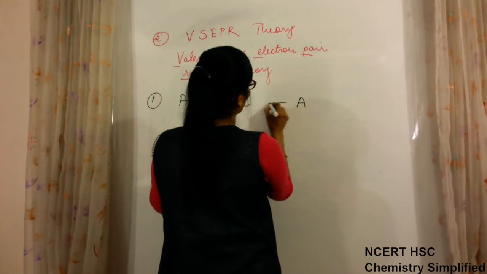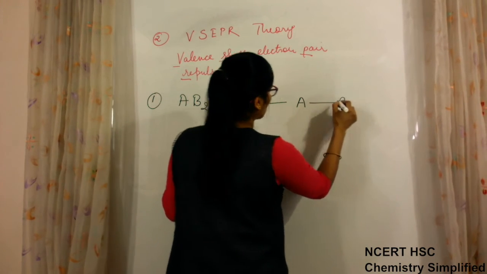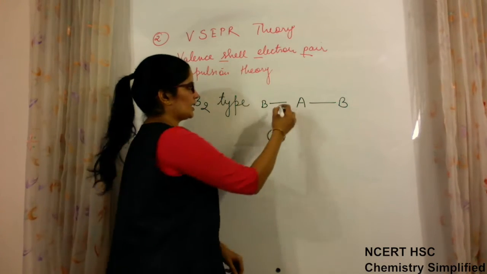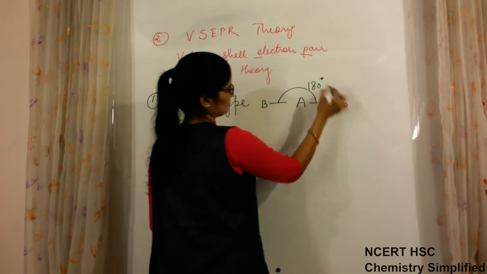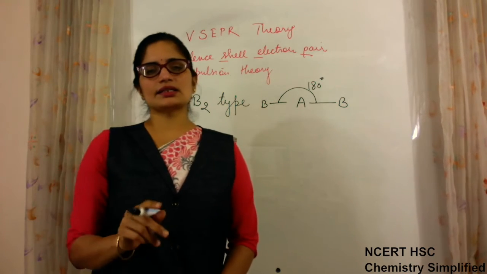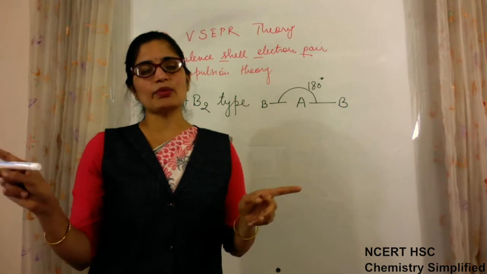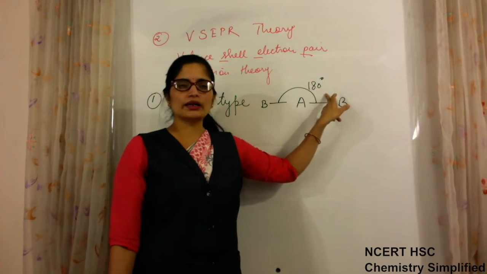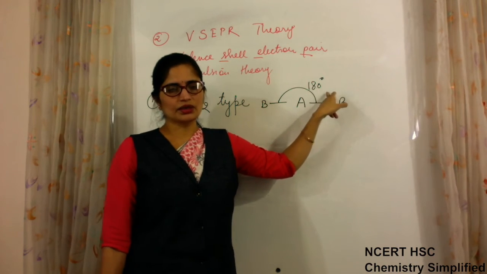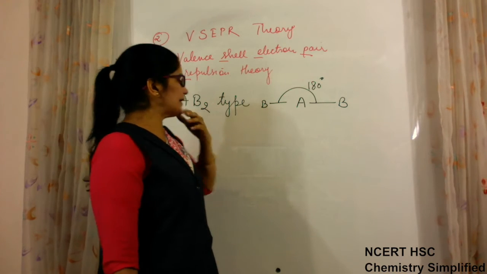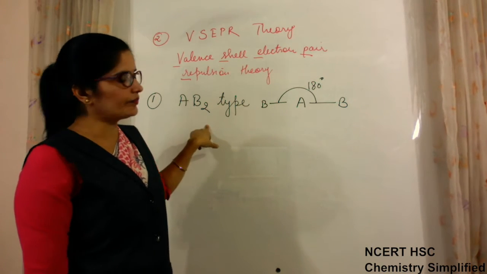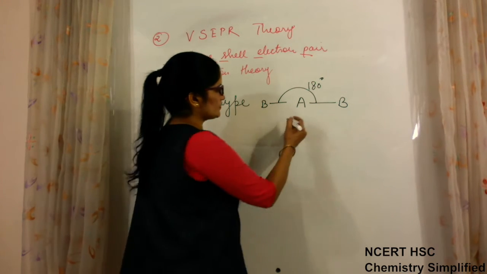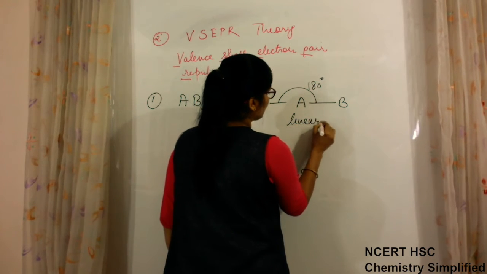if it is bonded to two B atoms, then the maximum possible distance which can be present between them is 180 degree. If a central atom is there and we have to make two bonds at maximum possible distance, then that possible distance is 180 degree only. So whenever an AB2 type of molecule is there and there is no lone pair on the central atom, then the type of geometry which will be present is linear.